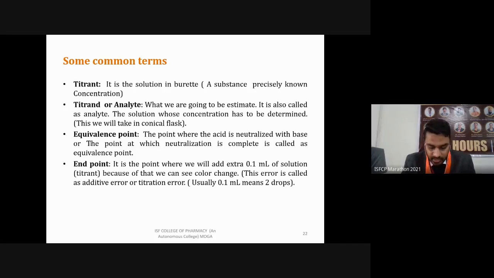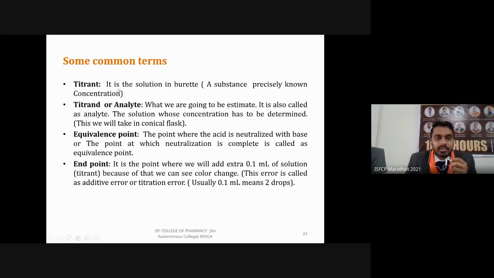If you are going to perform a titration in the lab, what is the solution we are using in the conical flask called? And if we are using one solution in the burette, what will it be called? What will be the indicator? What will be the end point or equivalence point? So the first one is titrant.